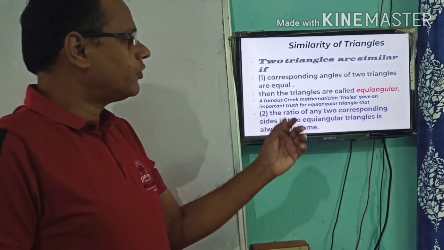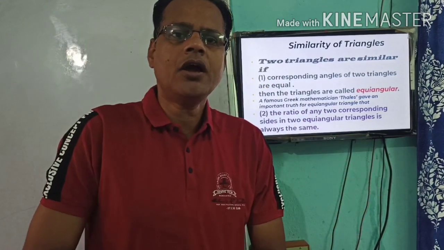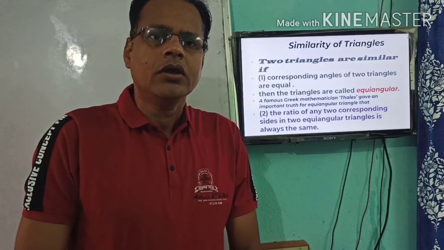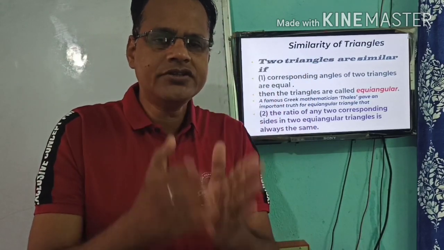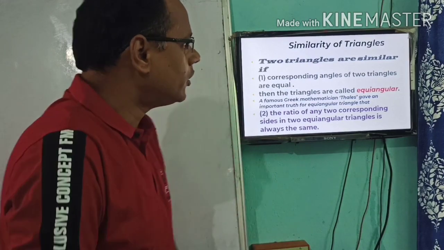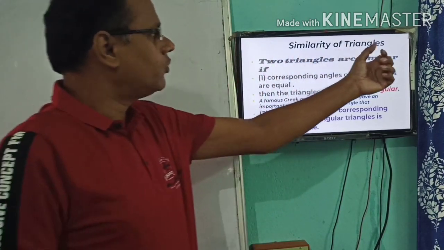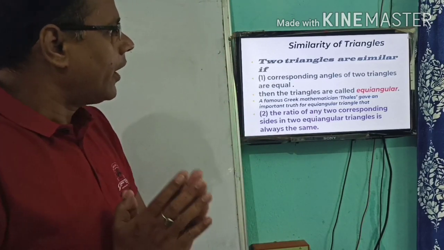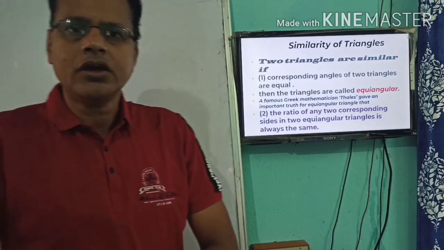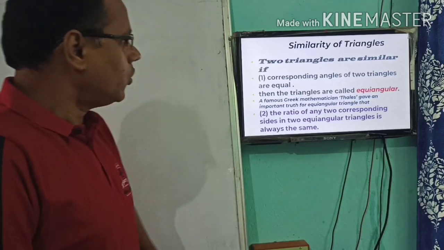In our previous class, we discussed the similarity of polygons. Now, a triangle is a special polygon. Two triangles will be similar if their corresponding angles are equal.